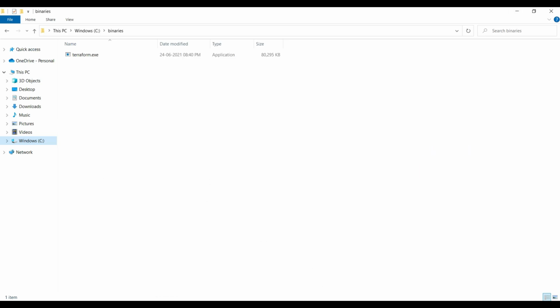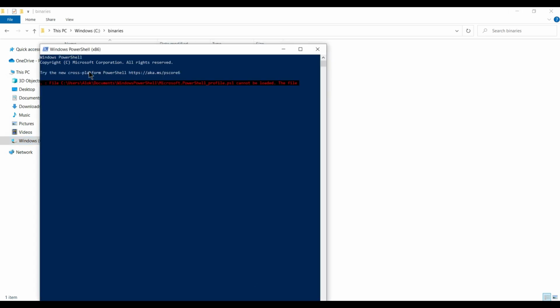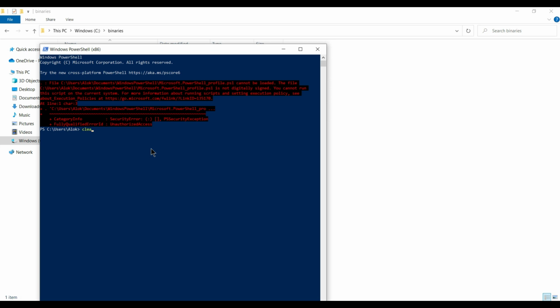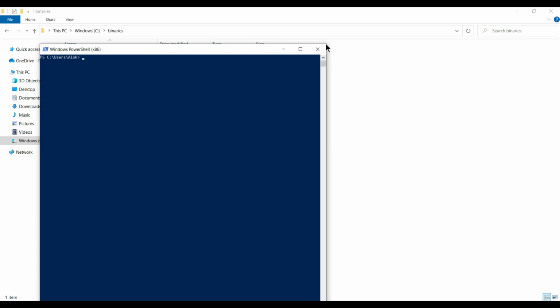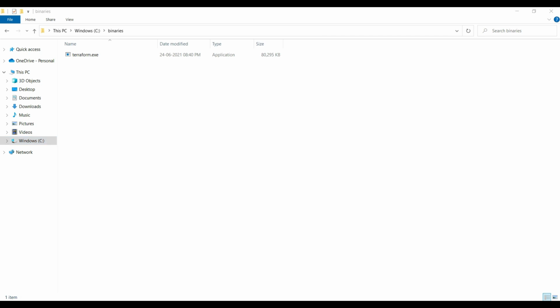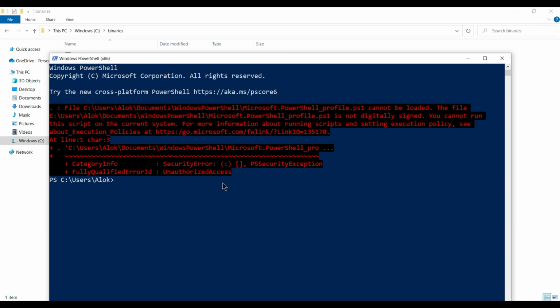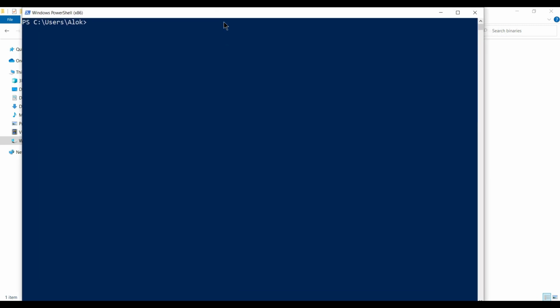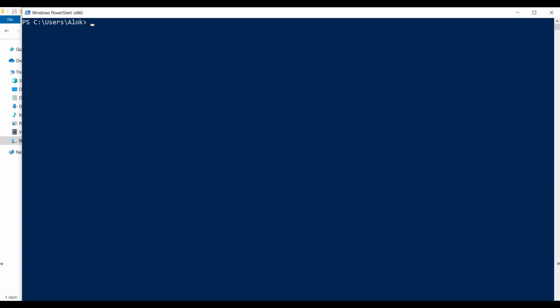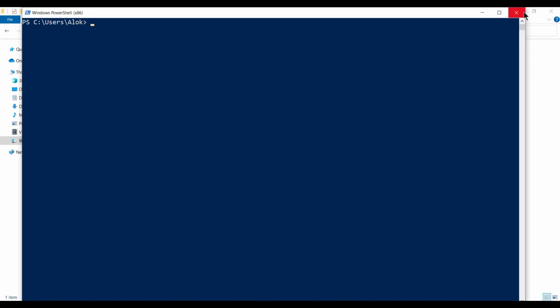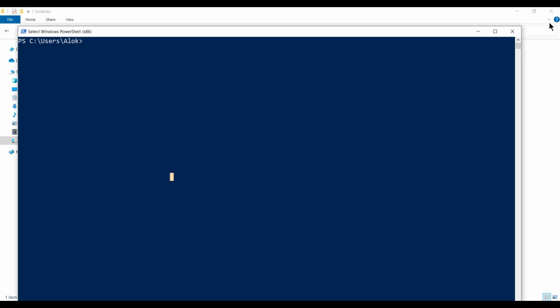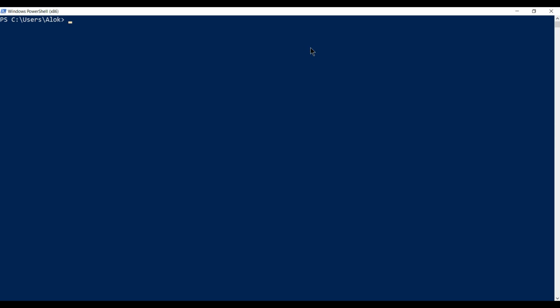Now I'm going to open PowerShell. Let's clear the screen and zoom in a little bit. There is some problem that is not related to Terraform; PowerShell is working fine in my environment. I will look into this error after the session. Okay, fine, let it be maximized.